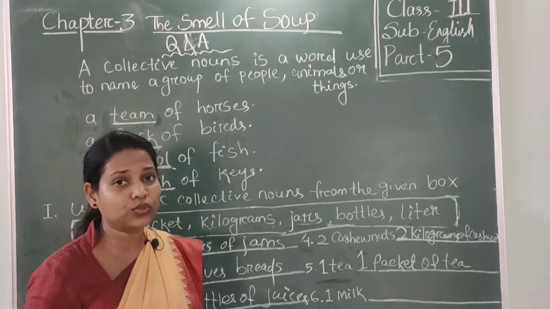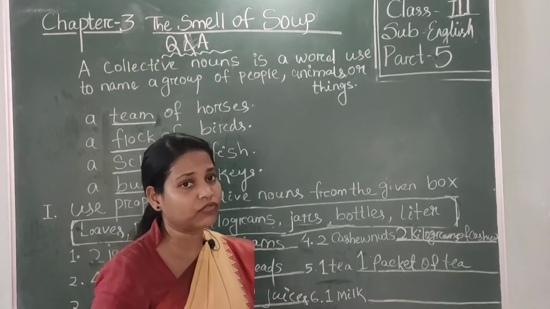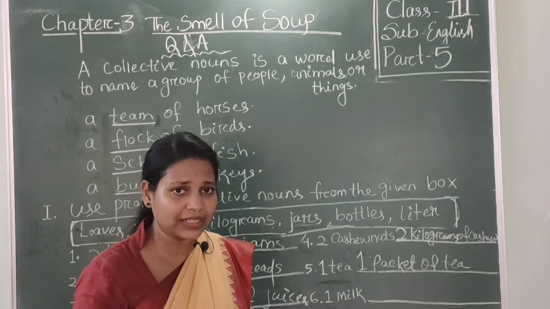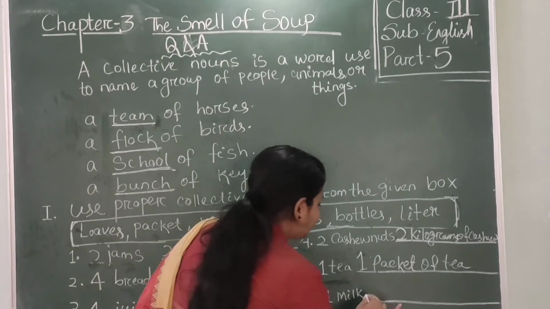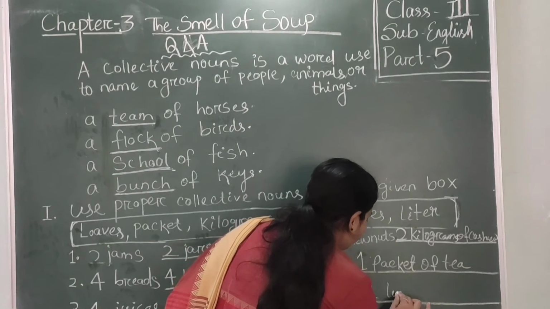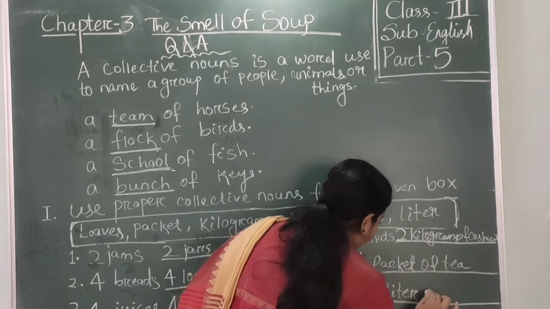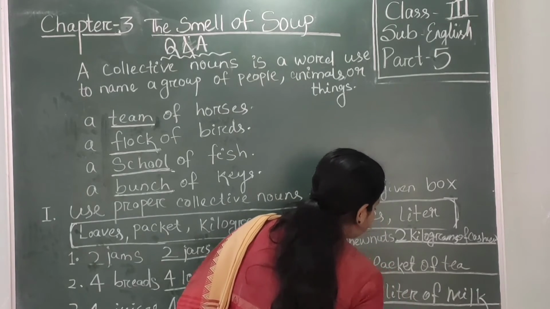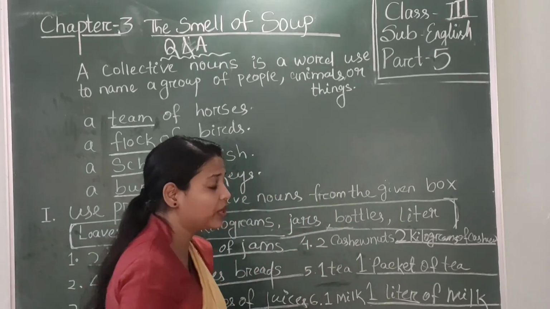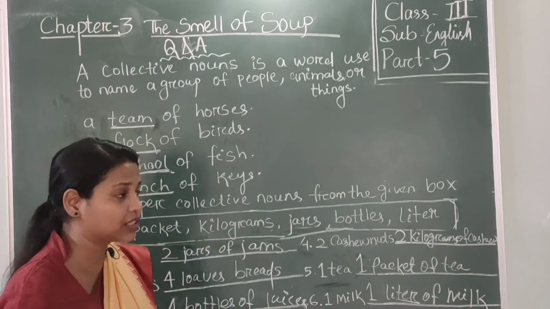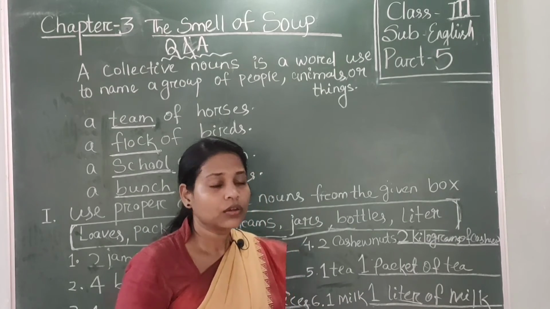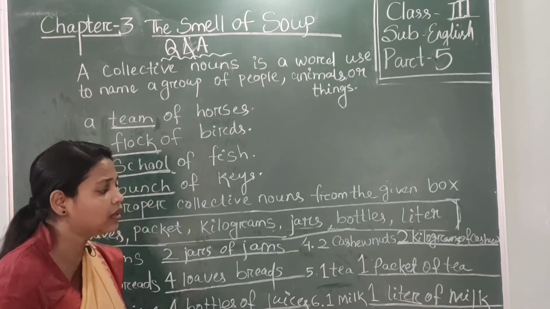Students, whenever you go to the shopkeeper, you don't ask for 1 milk. You say 1 liter of milk. We use the collective noun liter for milk, water, and oil.